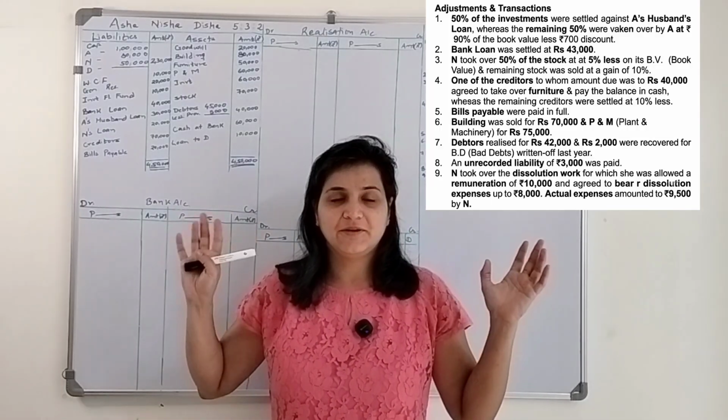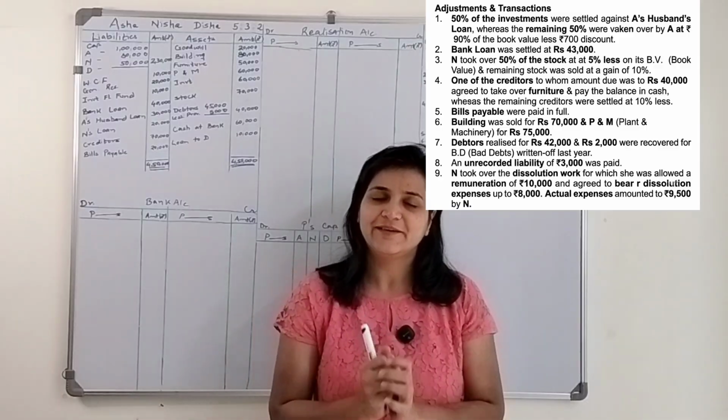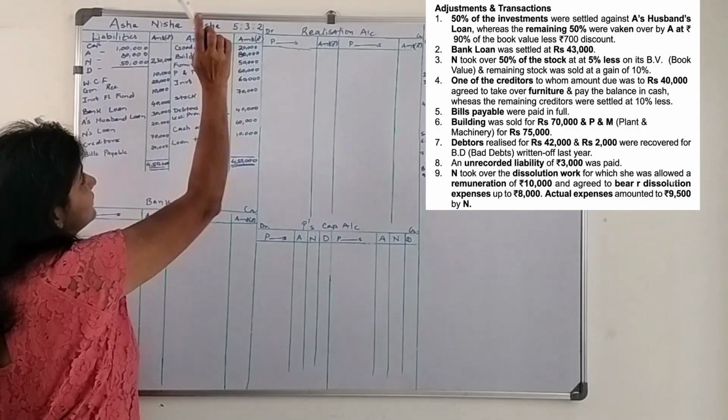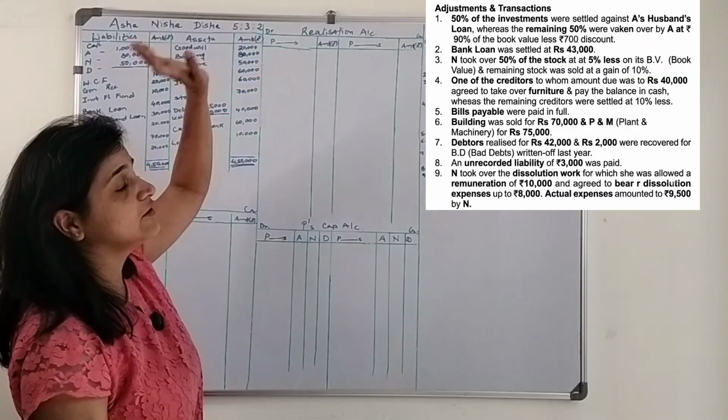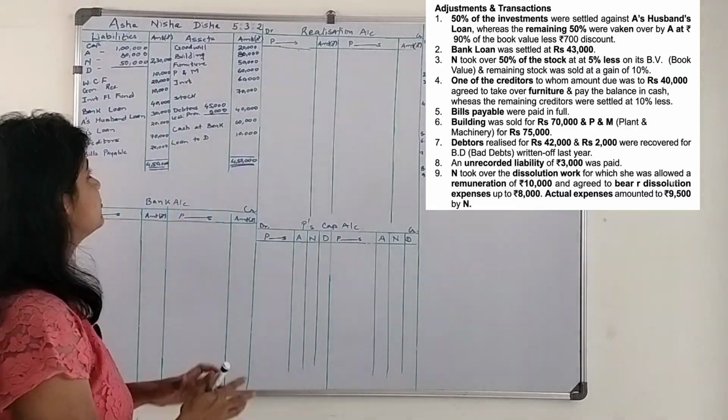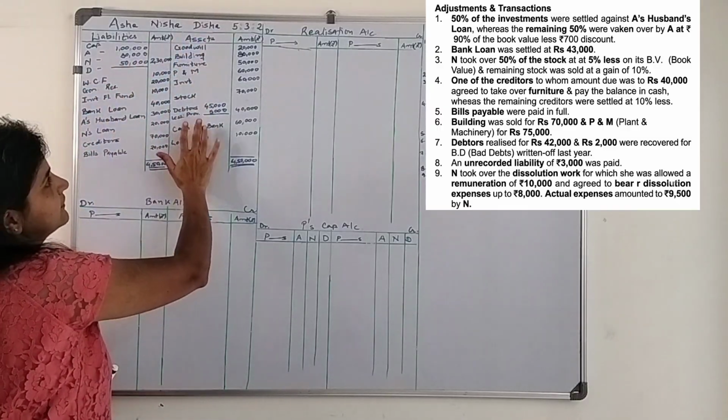Because of the limited space, I have tried to manage it. I hope you will get it. So there are three partners, Asha, Nisha and Disha, sharing profit and loss in the ratio of 5:3:2. This is their balance sheet, the liabilities, the assets.